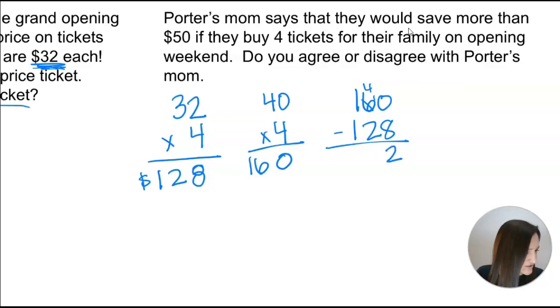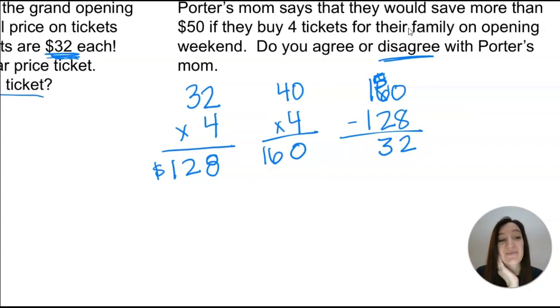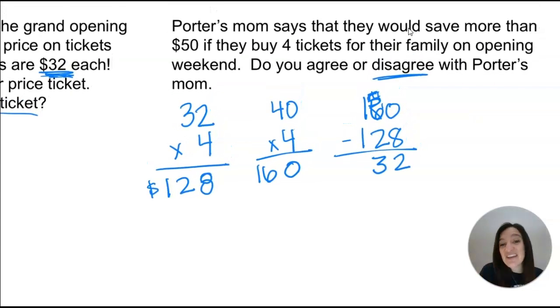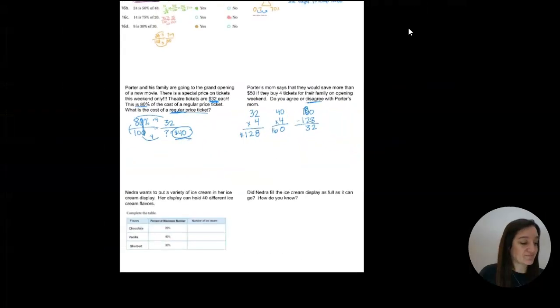Oh, hold on. That should be a 5, huh? Okay. Craig, help me out. Yep. So they are only saving $32. So you're going to have to disagree with Porter's mom and say you're only saving $32 if I did my math correct. Right? 5 minus 2 is 3. Yeah, I think I did my math right. You'll tell me if I didn't, right? So disagree with Porter's mom. They're only saving $32. They're not saving $50 if they go on opening weekend.